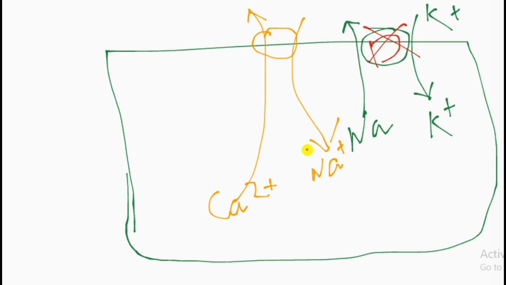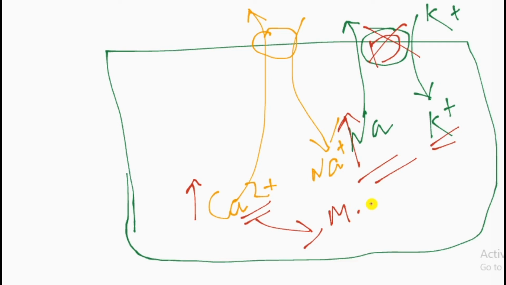What happens is there is no entry of potassium at all, which will lead to increased sodium concentration. So there is no availability of sodium outside the cell, so no exchanging of calcium will happen. It leads to increased intracellular calcium 2 plus, so it leads to muscle contraction.